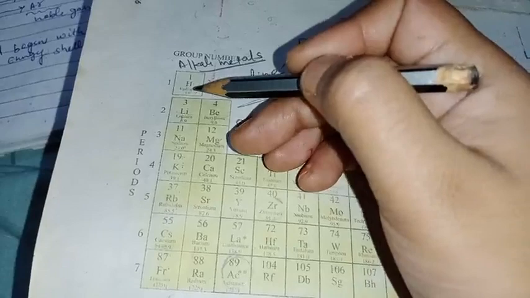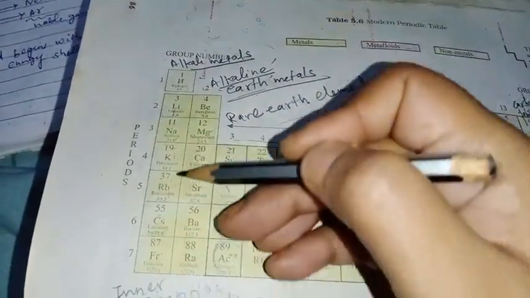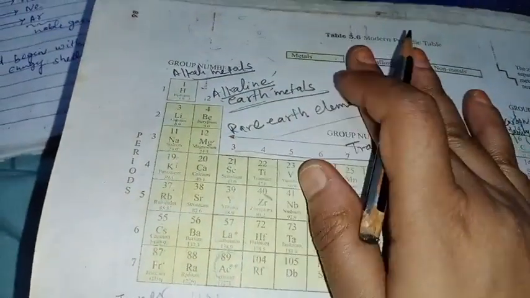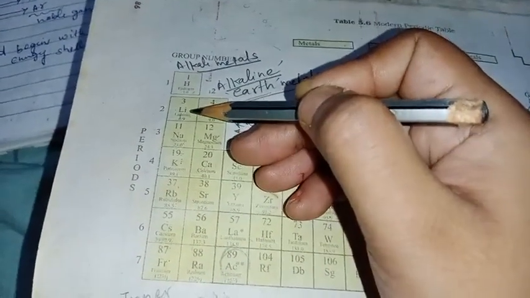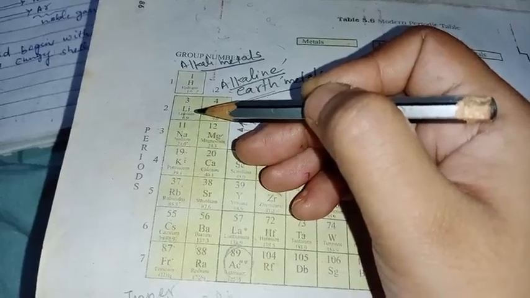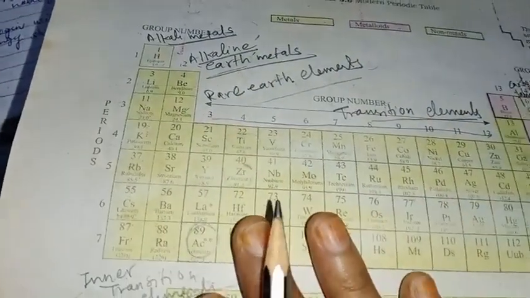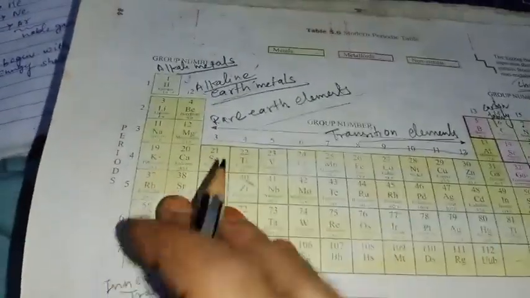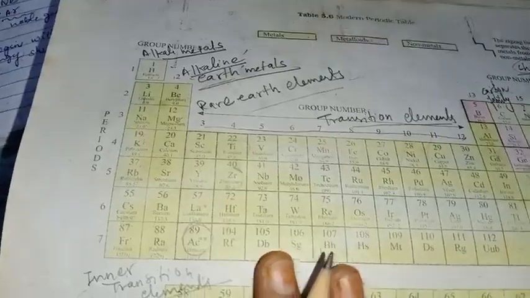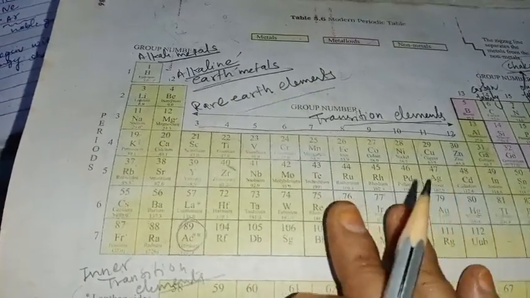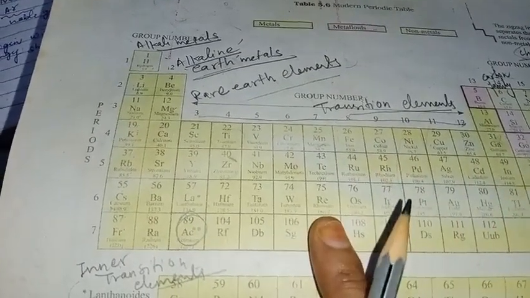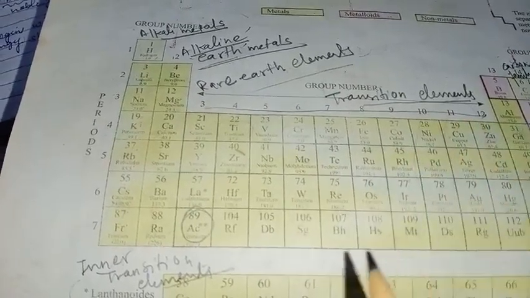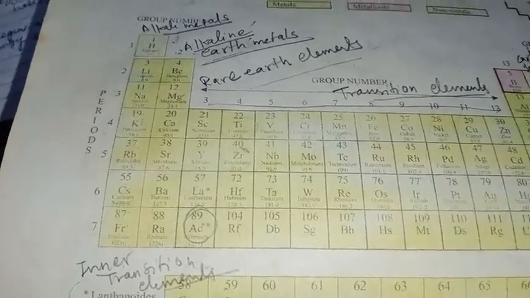So if we talk about the first group elements, the elements in the first group show similar properties with respect to electronic configuration also. We will see that just now, when we again go into the groups and talk about the electronic configuration. Here we have to keep one thing in mind, that similar properties means similar electronic configuration.